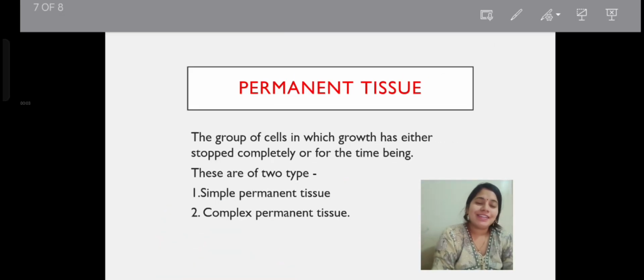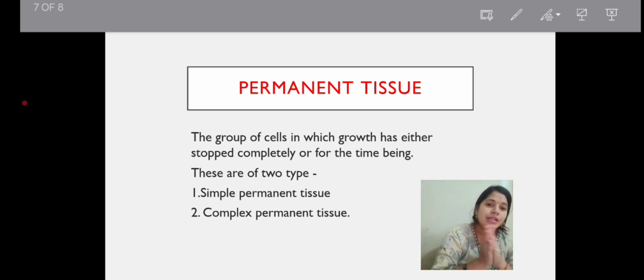Okay, our next heading is permanent tissue. Do you know what the meaning of permanent is? Very good. Permanent is a word for things in which we can't make any changes. So the group of cells in which growth is either stopped completely, meaning it doesn't grow at any time, or stopped for the time being, is called permanent tissue. Permanent tissue is also of two types: simple permanent tissue and complex permanent tissue.